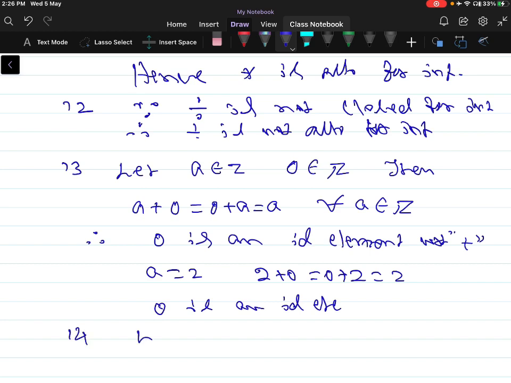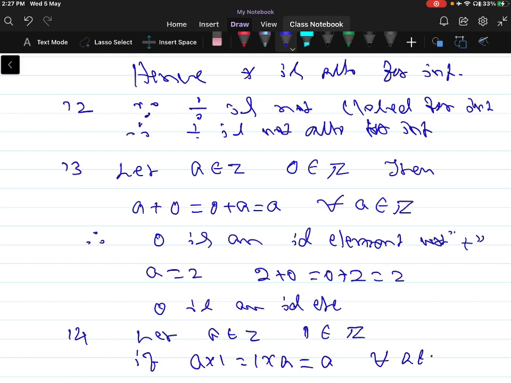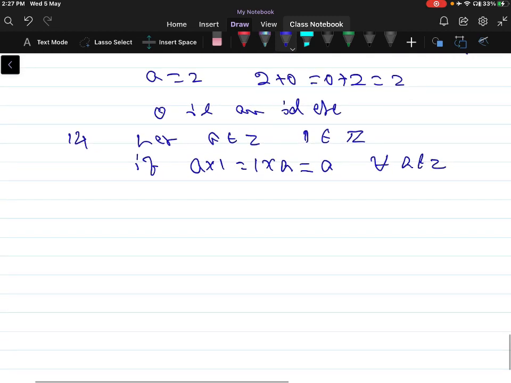Similarly, let a belong to Z and the number 1 belongs to Z. If a into 1 is equal to 1 into a is equal to a, this is true for all a belongs to Z. For example, if I take a is equal to 2, 2 into 1 is same as 1 into 2, that is equal to 2.